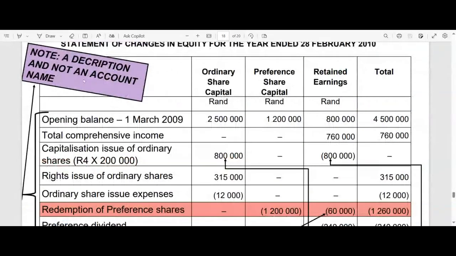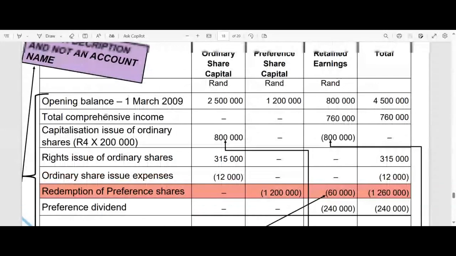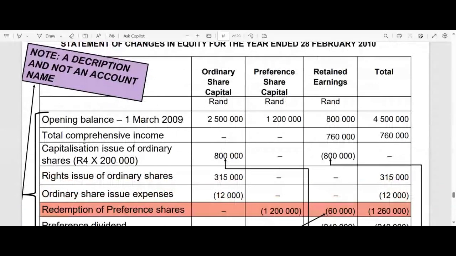I remember that. Yeah, remember, here you're not going to type the name of the accounts. There's the name of the accounts, right? Those are the headings of the accounts that form part of your equity. No, no, no. You can't now type your ordinary share capital or preference share capital or retained earnings. That is nonsense. That is rubbish. You can't do that. Okay.